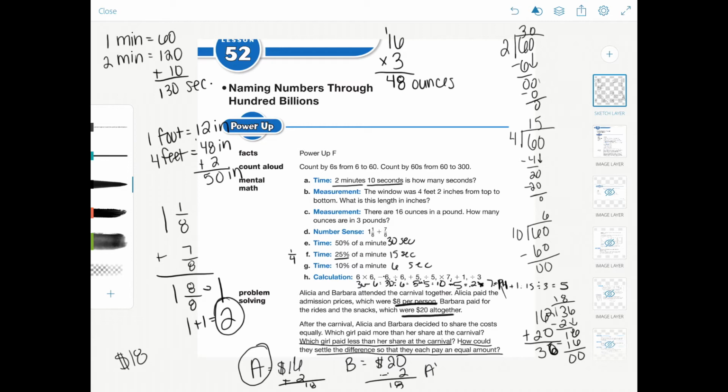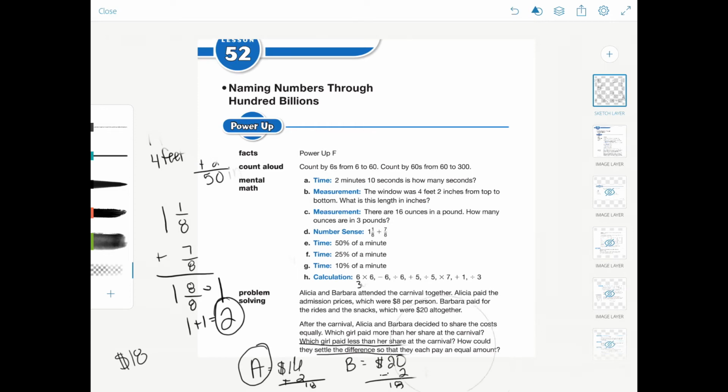It seems kind of backwards because automatically you would think Barbara needs to pay to make them both 18, but Barbara's already spent more. So she needs to get paid a little bit so that she recoups that cost. So Alicia needs to give Barbara $2.